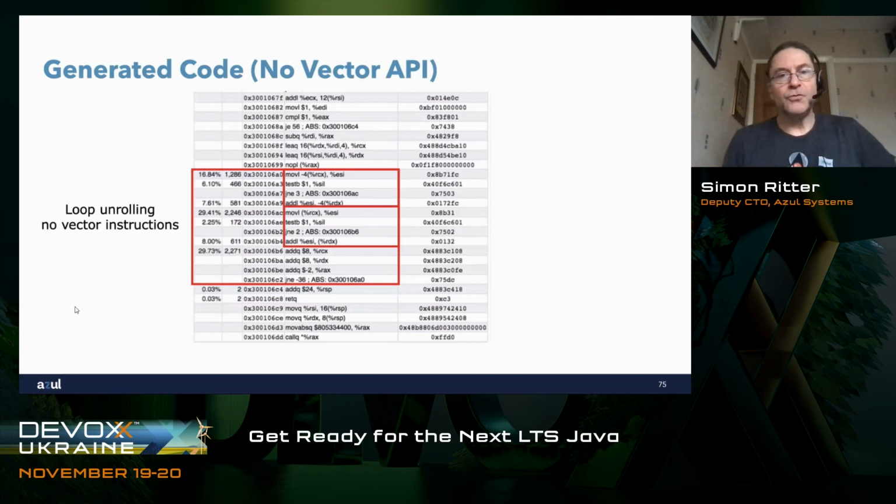So we look at what happens here. We see that without the vector API, we're doing loop unrolling. So we're saying, okay, let's do